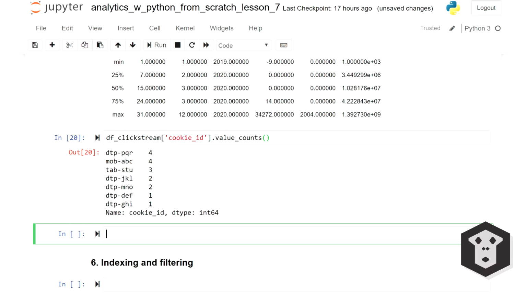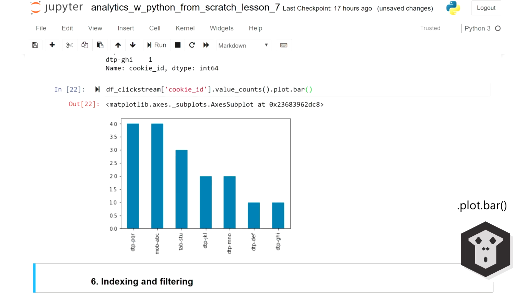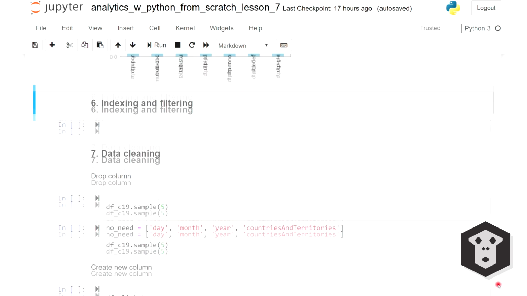And remember, when I told you that you could generate visualizations very easily in Pandas, I can recycle the code above, .plot, .bar, and I get the same information, but displayed as a bar chart. Here are the 2 values with the most occurrences. Not super pretty, but very easy. And don't worry, we'll learn in the next session how to make nice graphs.